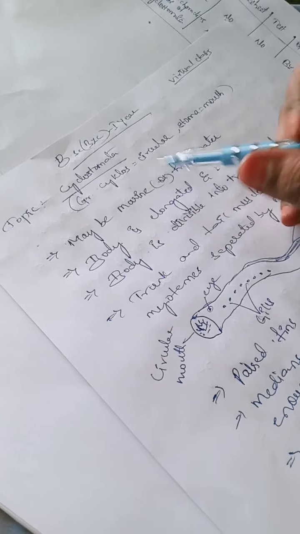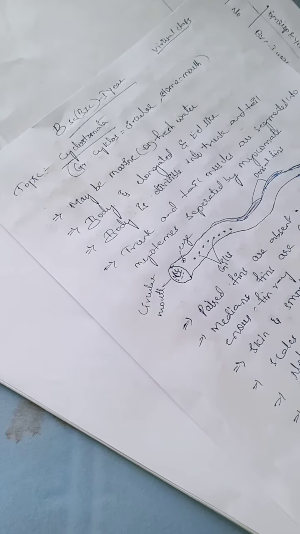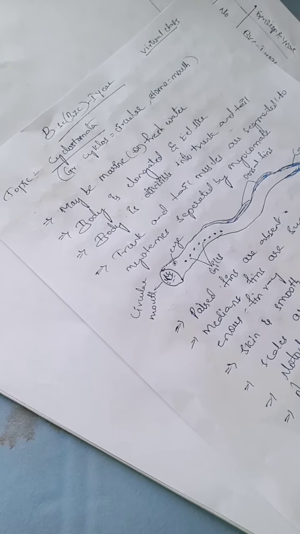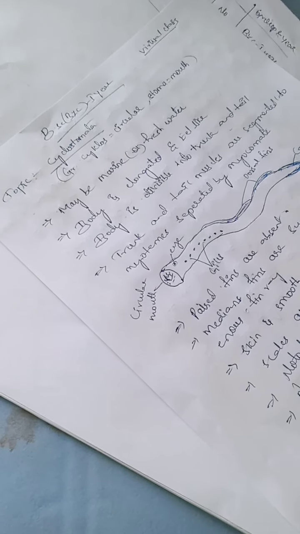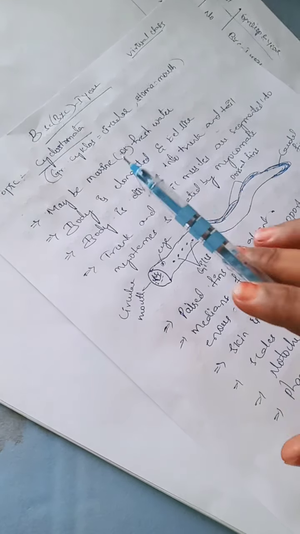In the meanwhile, we'll discuss Cyclostomata. If you're not getting what topic I'm dealing with, please go through my previous videos, my Chordata classification class, so you can understand.